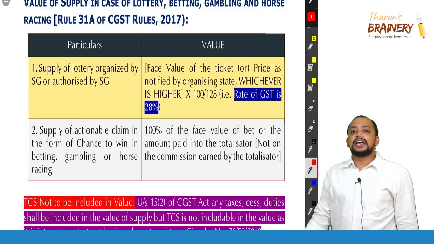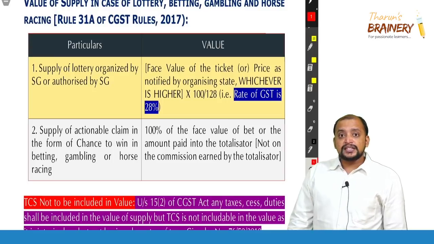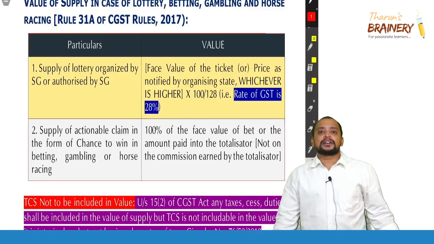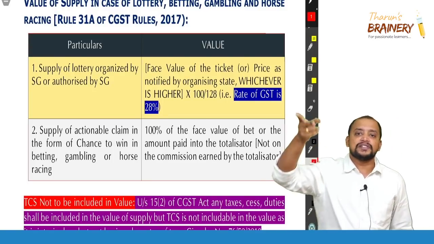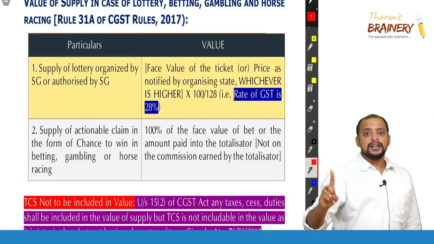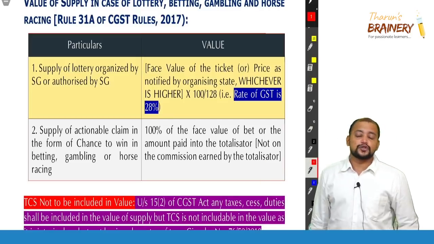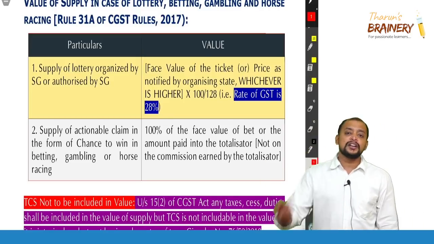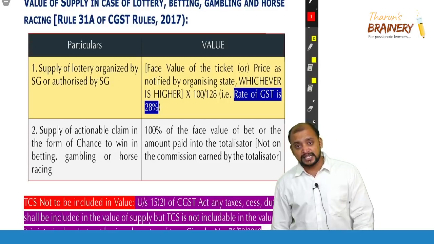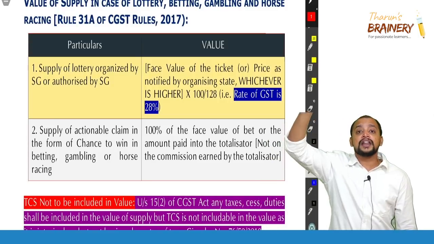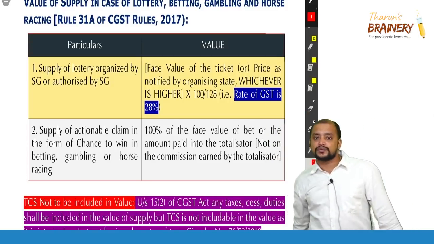Okay, and then suppose if it is betting or gambling transaction. Lottery, we had two types of lottery previously, but now there is only one lottery. Okay, so let it be run by state government or let it be run by another person, always the rate will be 28% only. Face value printed or the price notified by the state government, whichever is higher, into 100 by 128, because the rate of GST is 28%.